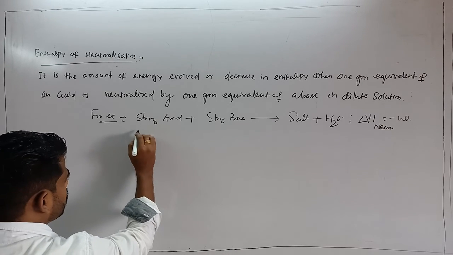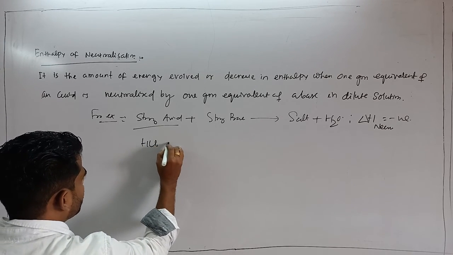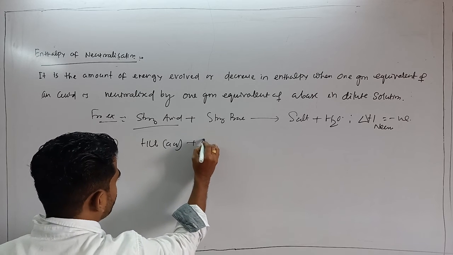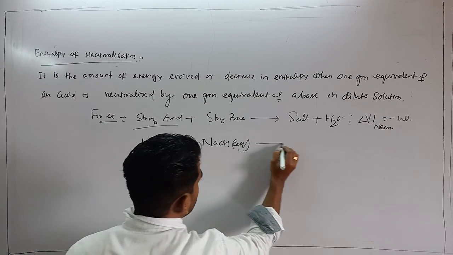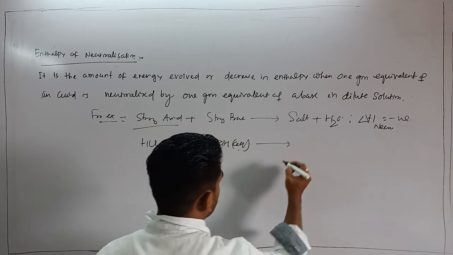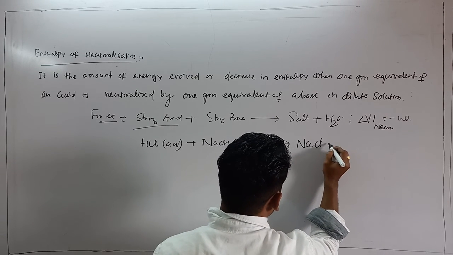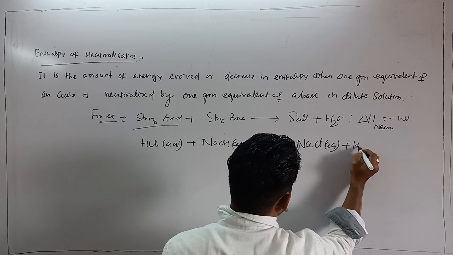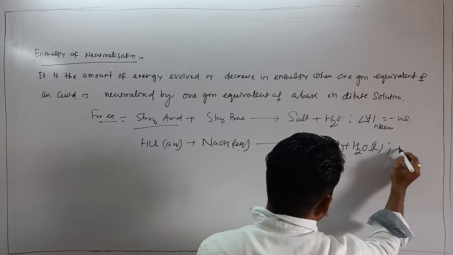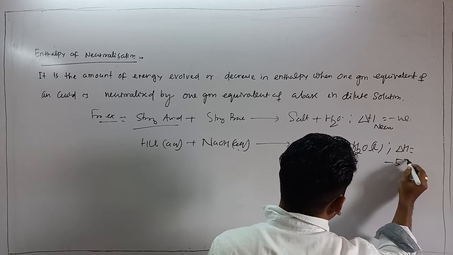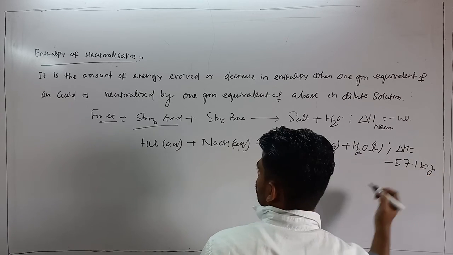And if I consider strong acid, that is HCl, plus strong base in dilute solution, that's why aqueous medium I have considered, that will be NaCl plus H2O liquid, and here the del H is minus 57.1 kilojoule.